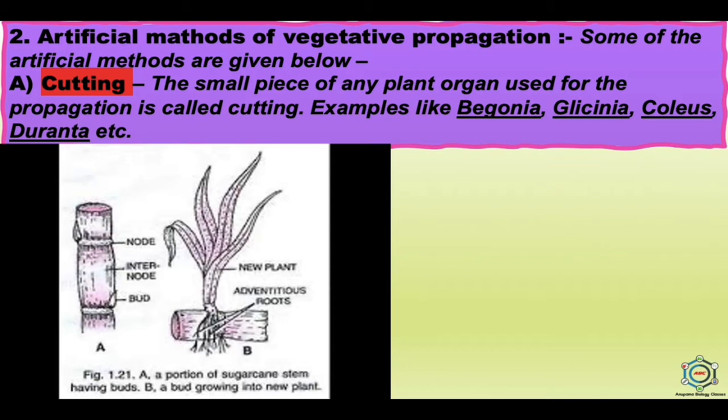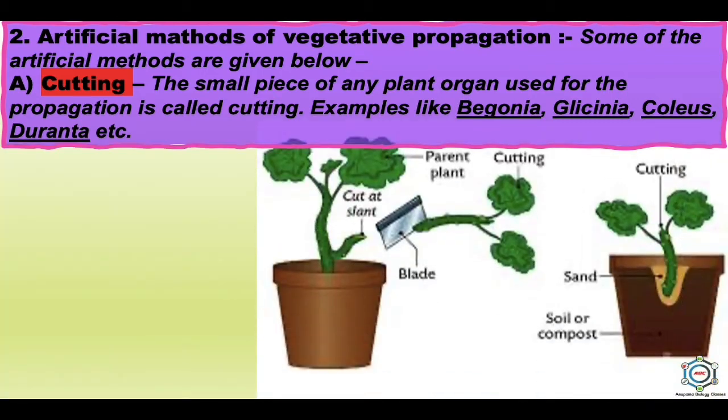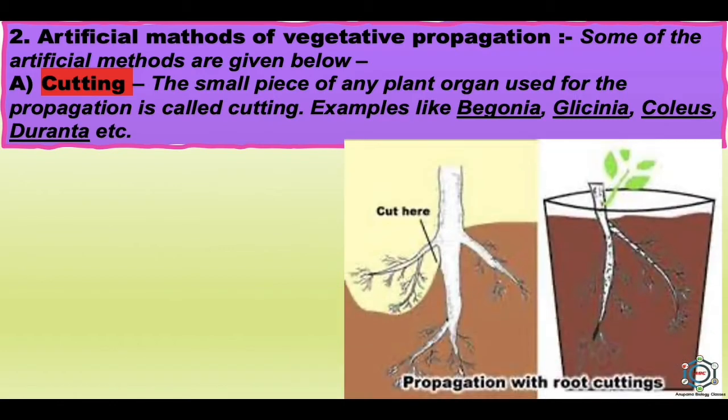About 20 to 30 centimeter long pieces of stem are planted in the natural position in the soil for proper sprouting. In case of cutting, factors like age of parent plant, length and diameter of the cutting, season and the type of plant are taken into consideration for the propagation of a particular species. Here you can see the propagation with root cutting. Root cutting is used in citron and tamarind. For the proper development of roots, sometimes stem cuttings are treated with IBA, that is indole-3-butyric acid, a plant hormone.